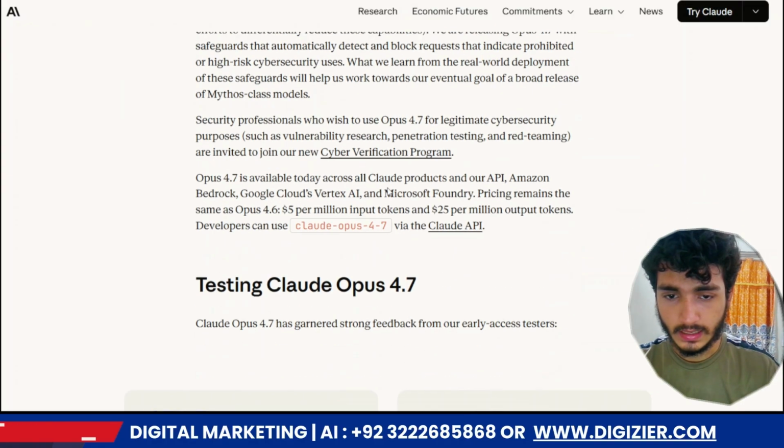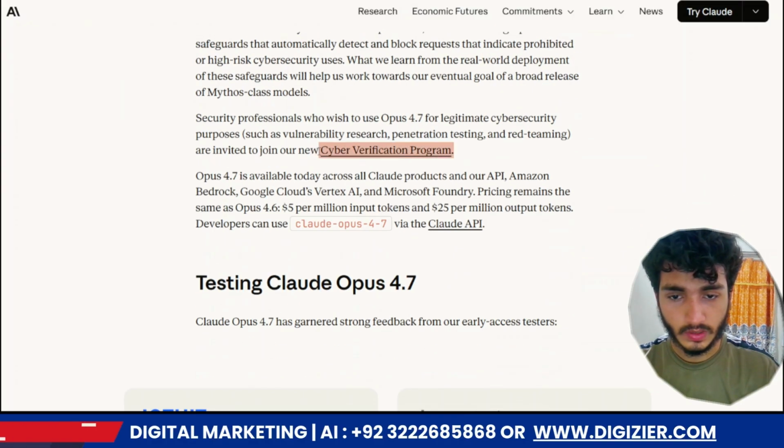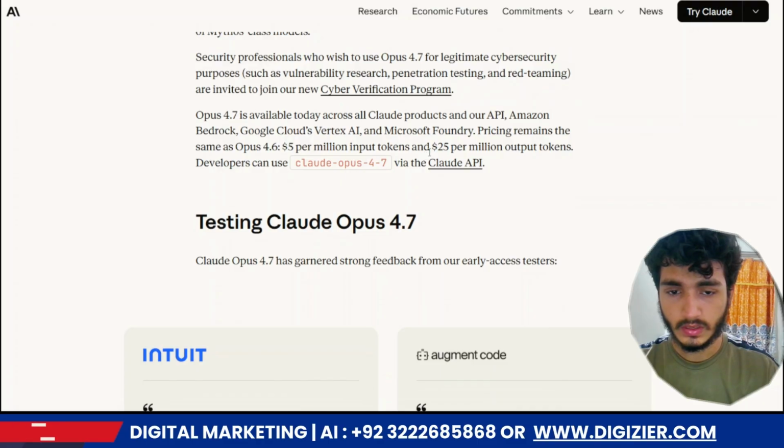There is Project Glasswing, the cyber verification program. You can also join a cyber verification program. Here is the Opus 4.7. You see that, you just click that. In that is the complete document, and I provide the value. You can also check this out.